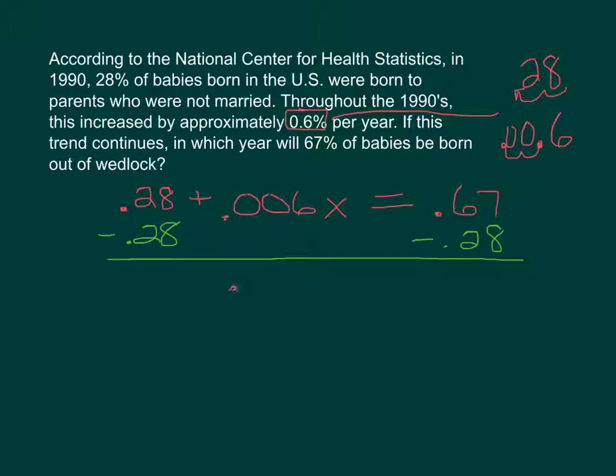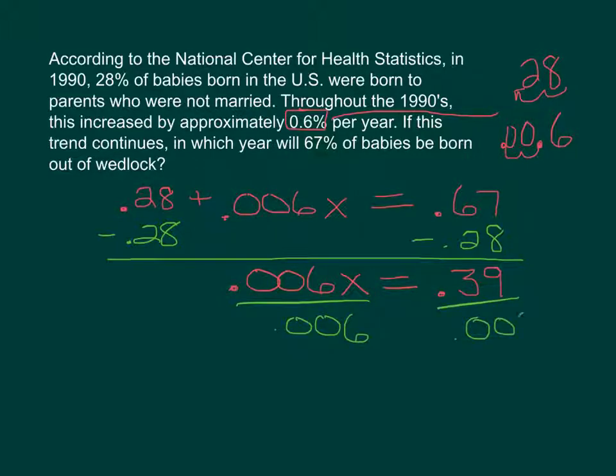So we got 0.006x equals 0.39. And we'll divide both sides by 0.006. And we get x equals 65. Let me put that in our calculators.